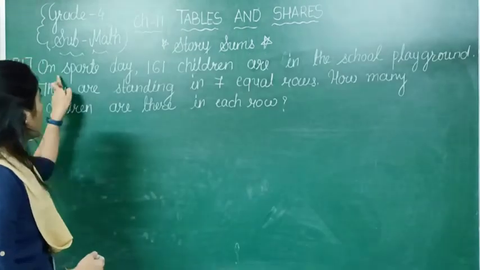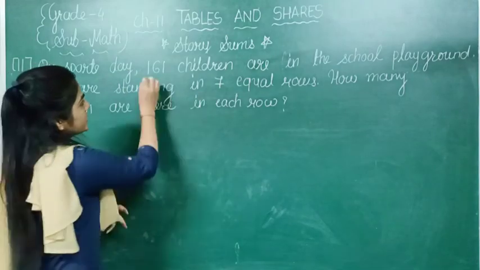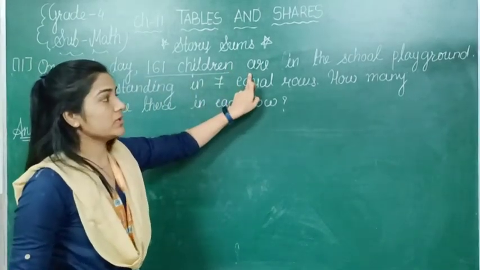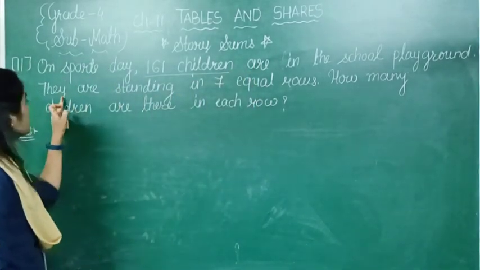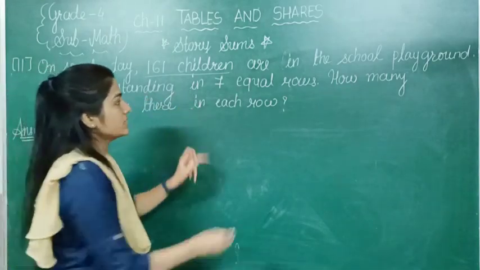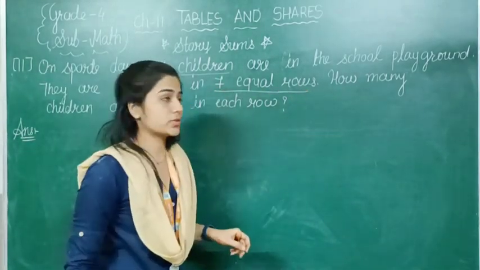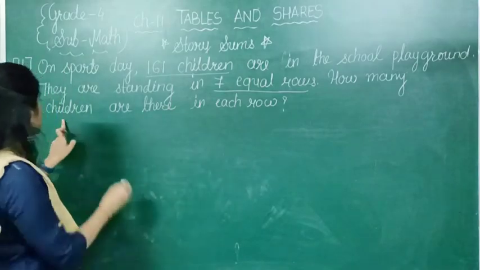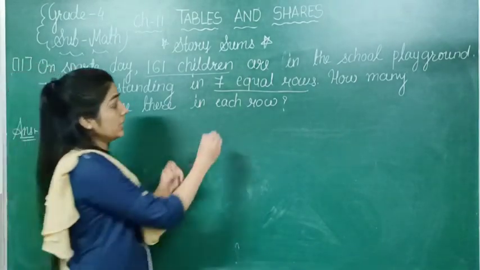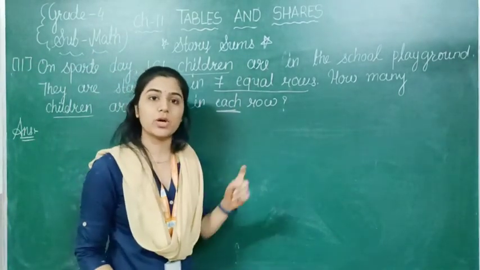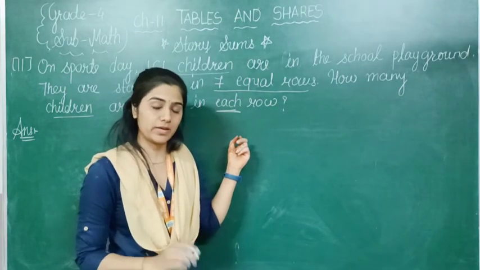The next question is: on sports day, 161 children are there in the school playground. They are standing in 7 equal rows. How many children are there in each row? Each row means in one row, how many children are there, that we need to find.